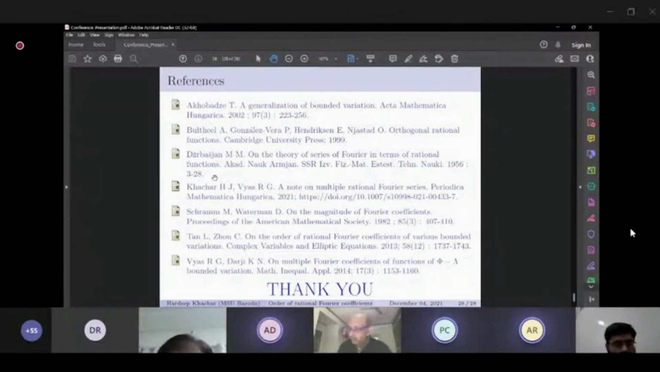You talk about the Φ Λ bounded variation class. So do you also exploit it as a normed space? Yes, sir, we can do it, but I haven't studied it in that sense. But yes, there are some papers where it is proven that it is defined as a normed space.